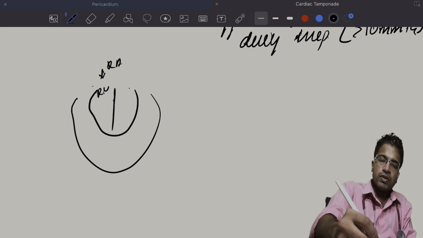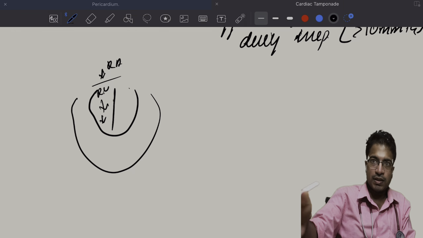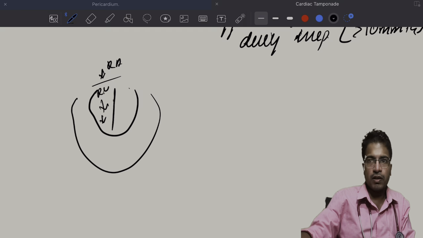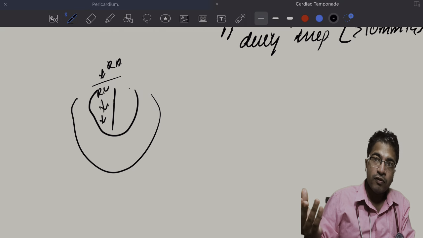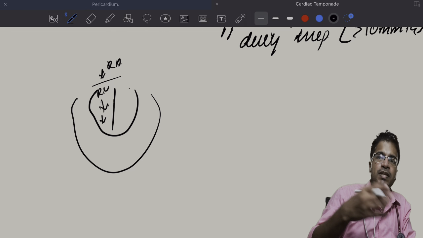So there is more blood coming during inspiration as compared with expiration. I'm saying there is more filling during inspiration than in expiration.